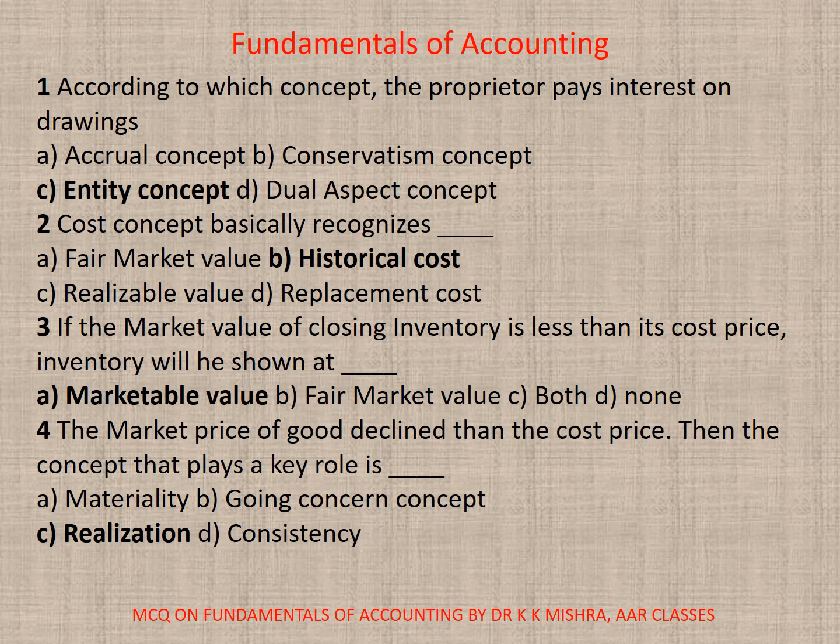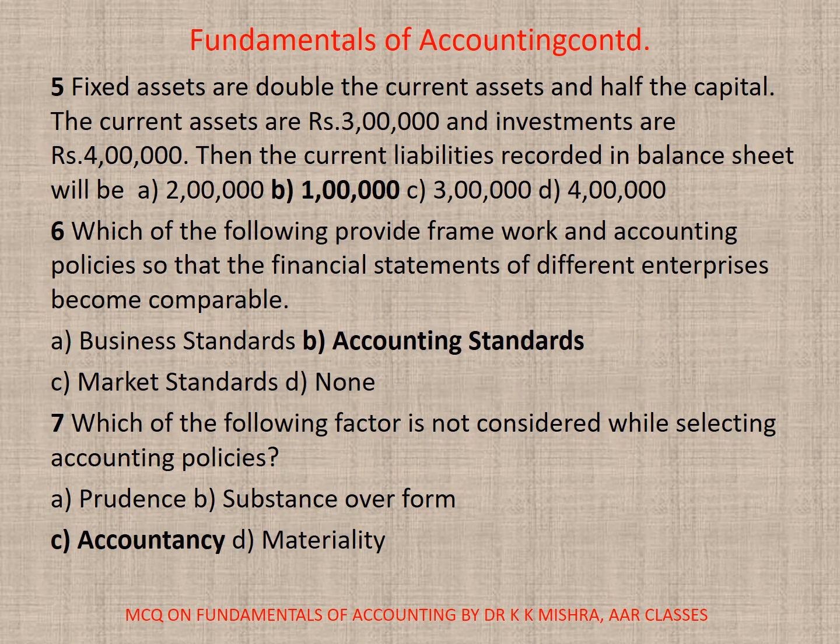Marketable value. 4. Market price of good declined, then the cost price, then the concept that plays a key role is dash. A. Materiality. B. Going concern concept. C. Realization. D. Consistency. Correct option is C. Realization. 5. Fixed assets are double the current assets and half the capital. The current assets are rupees 3 lakhs and investments are rupees 4 lakhs. Then the current liability is recorded in balance sheet. Here, if you calculate, you will find the correct answer is B.